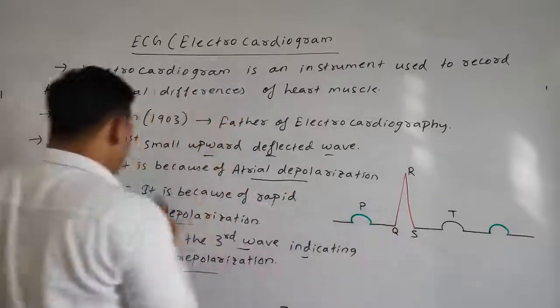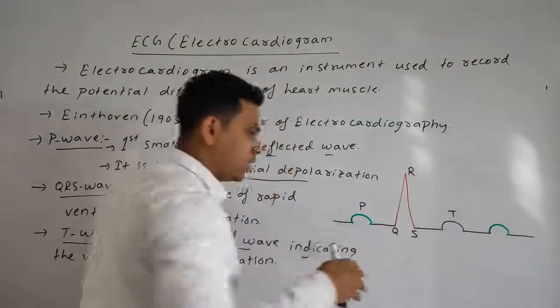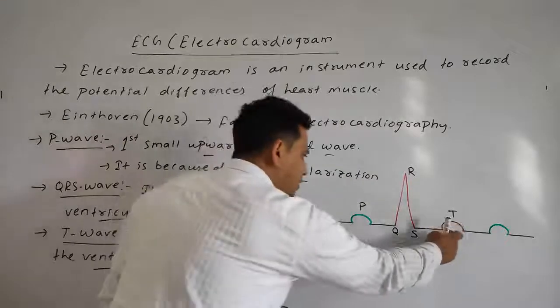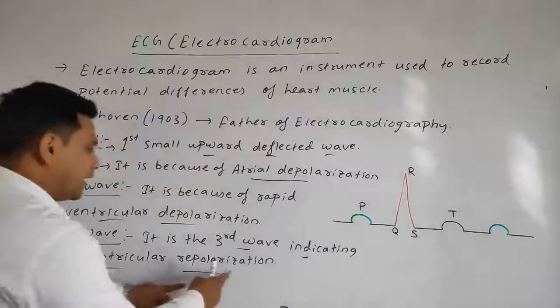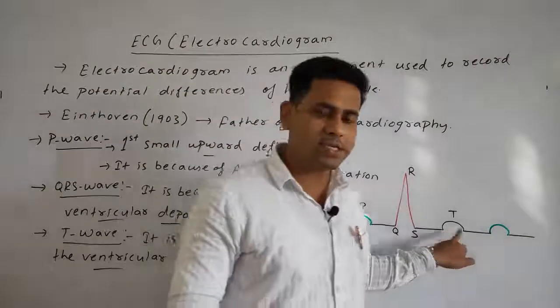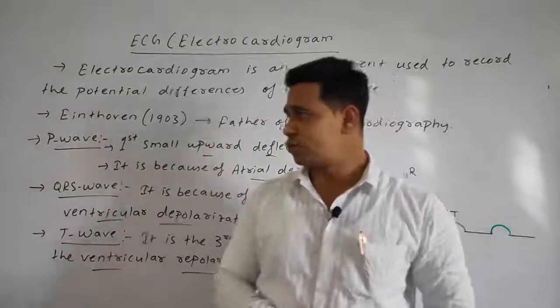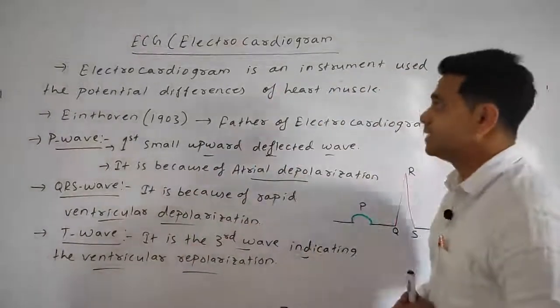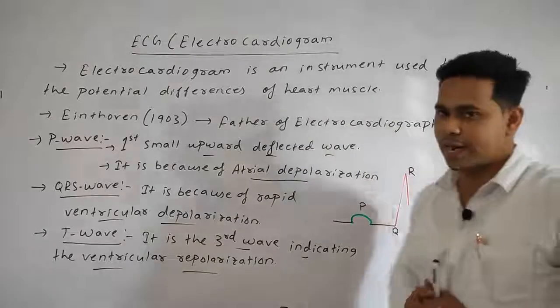QRS means the ventricular depolarization, the ventricles are in the systolic or contraction phase. T wave is the third phase indicating the ventricular repolarization, the ventricles are in the relaxation phase. So students, this is all about your ECG, the electrocardiogram, and this is the graph.